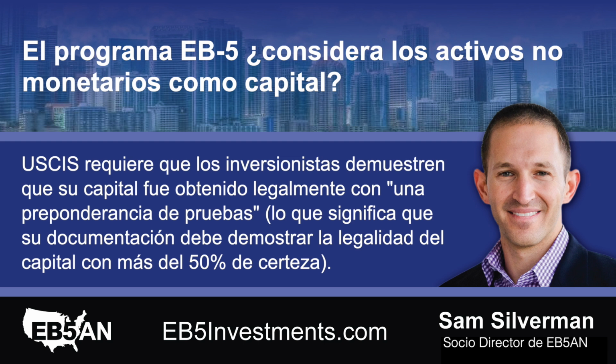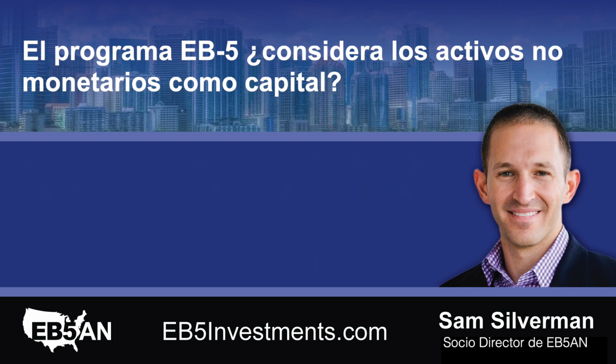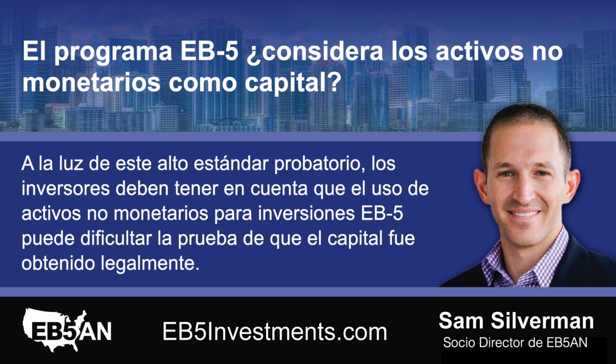USCIS requires investors to demonstrate that their capital was legally sourced with a preponderance of evidence, meaning that their documentation should prove the legality of the capital with greater than 50% certainty. In light of this high evidentiary standard, investors should be aware that using non-cash assets for EB-5 investments may make it harder to prove that the capital was lawfully sourced.